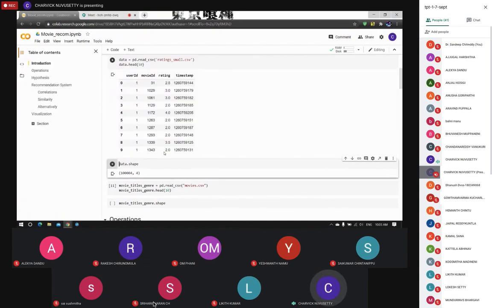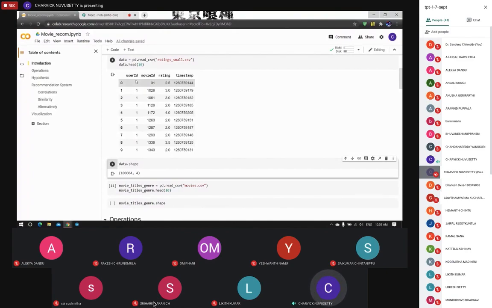As you can see, we have 4 main columns in our dataset: user ID, movie ID, rating, and timestamp. The user ID is unique for each user, and as you know, a single user cannot review every movie present in a dataset, but can review many different movies. The user with user ID 1 has reviewed many movies. That is the reason user ID is the same for the first 10 rows in our dataset.